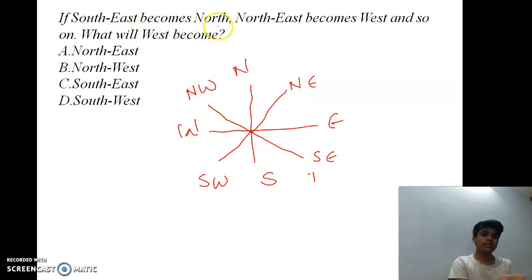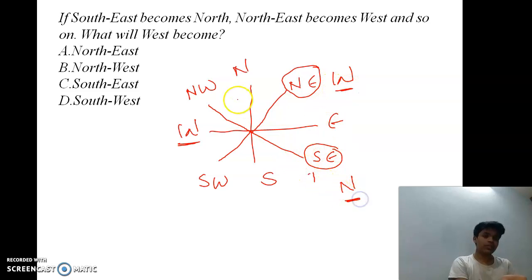If southeast becomes north, see, southeast becomes north and northeast becomes west. This becomes west. What will west become? See, it is north and it is west, which means opposite to north we have south and opposite to west we have east. So west will become southeast. So the answer is C.